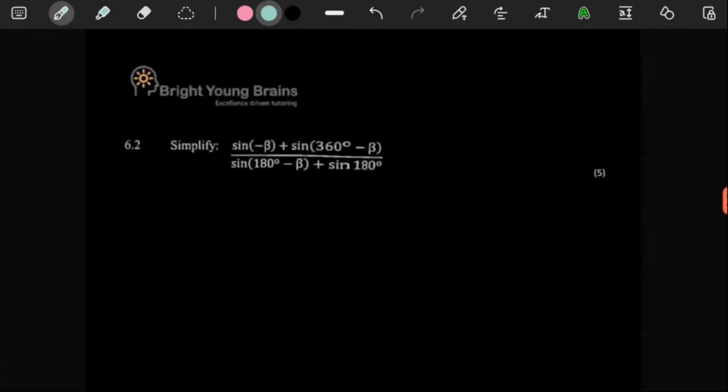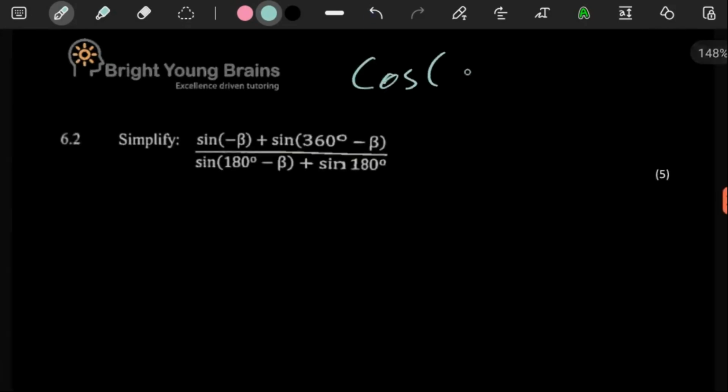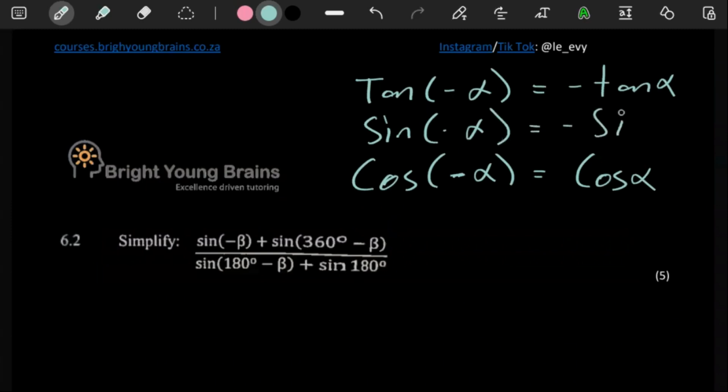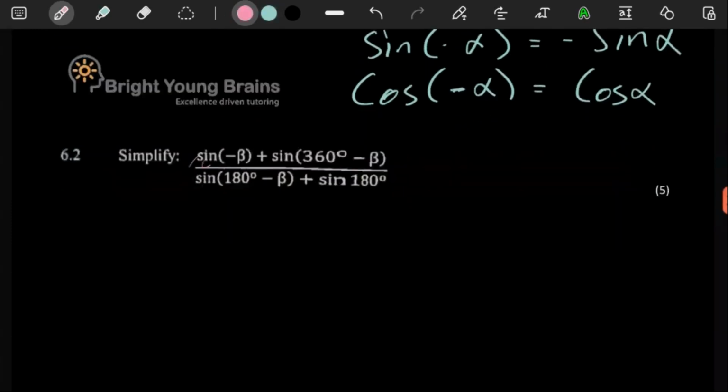6.2 says we should simplify. So remember, when you deal with negative angles, the one thing to keep in mind is it's only cos where, if you have a negative angle in there, it comes out as a positive cos. Every other one, if there's a negative angle in there, you'll put a negative outside. So for example, for tan, if you have a negative in there, you'll have negative tan. For sine, the same thing. So where you see sine negative b, this is the same as negative sine b.